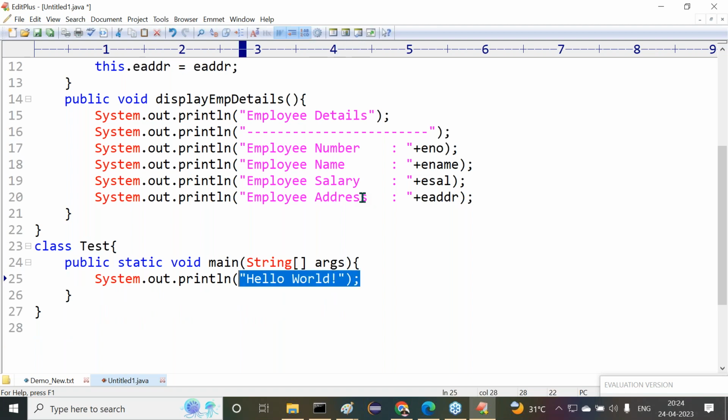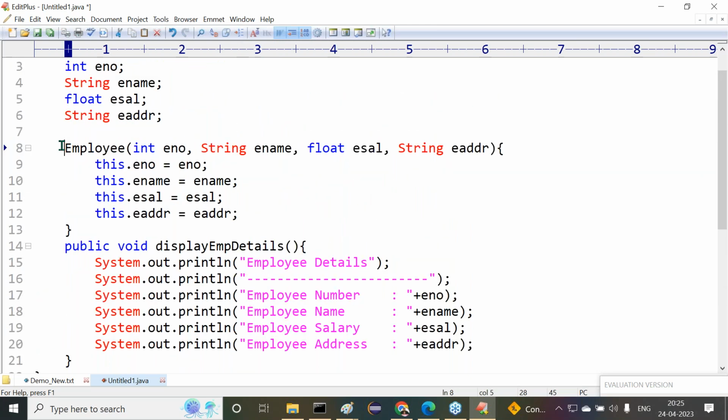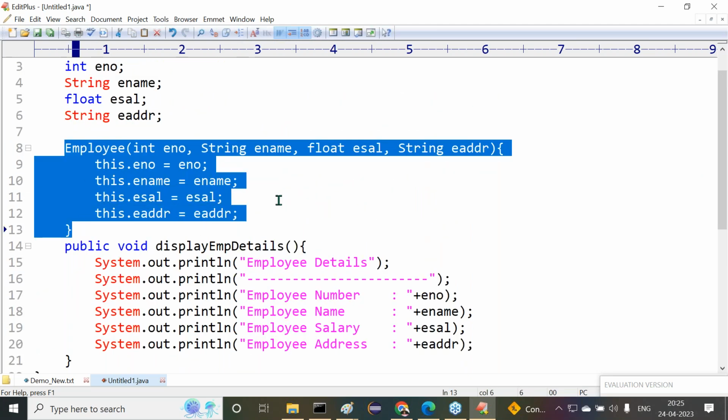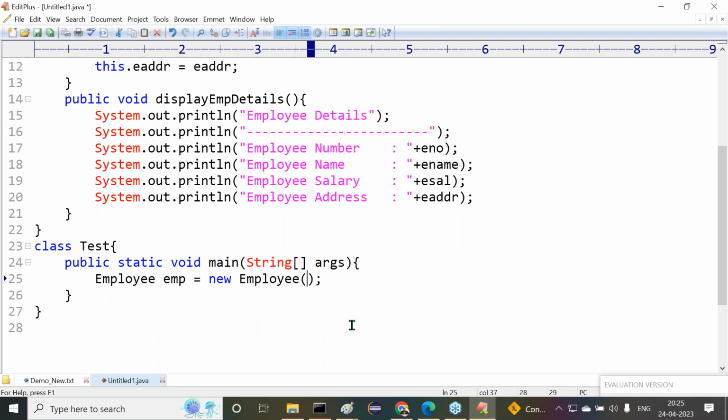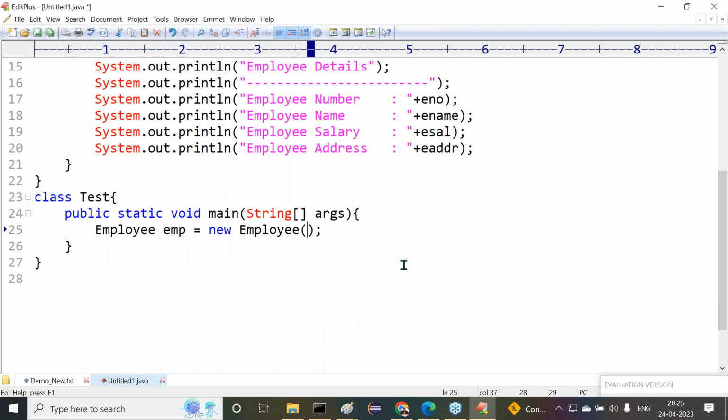Then inside this, we have to create an object for the class. How am I going to create an object for the class? Now tell me, Employee emp is equal to new Employee constructor, here I have to provide. Now tell me which constructor we are calling here. Zero argument constructor. But what constructor is available in our class? Parameterized constructor is available. So whenever we have a parameterized constructor, then we must use the same parameterized constructor while creating an object for the Employee class.